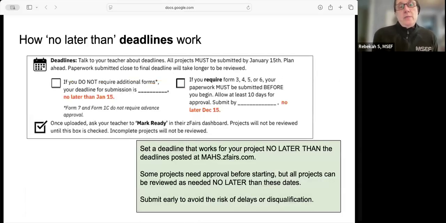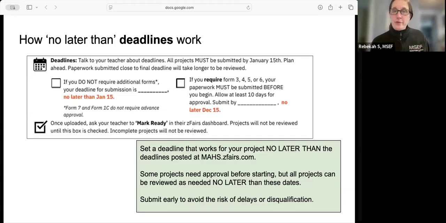What you'll see on this document is that we use a no later than deadline. So again, we recommend submitting your paperwork as soon as you have it and you know what you want to do, because sometimes that review process can take some time with back and forth to make sure that you're safe and that you have what you need to be successful. So for any project that's not a pre-approval project, that's not in restricted areas, your no later than date is January 15th.